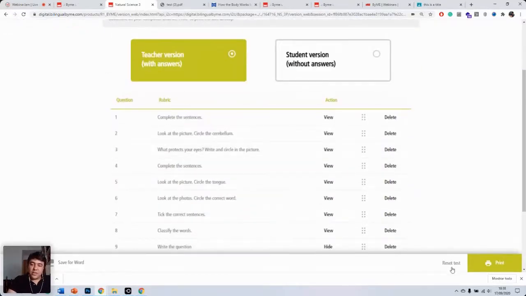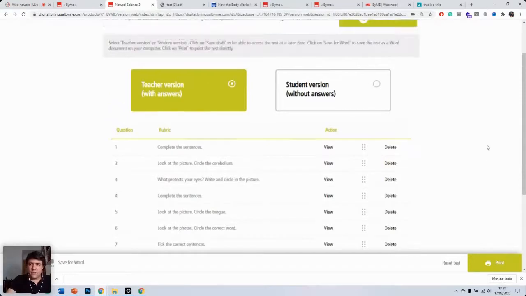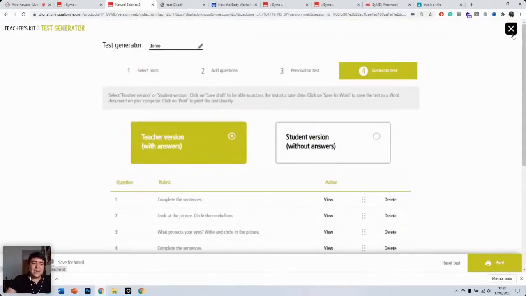Now, we also have this option here, which is to reset the test, or this option to save the draft in case you want to save your test and then finish it off later. All right. So that's the test generator. As you can see, this is a pretty powerful tool in order for you to be able to make your own tests.